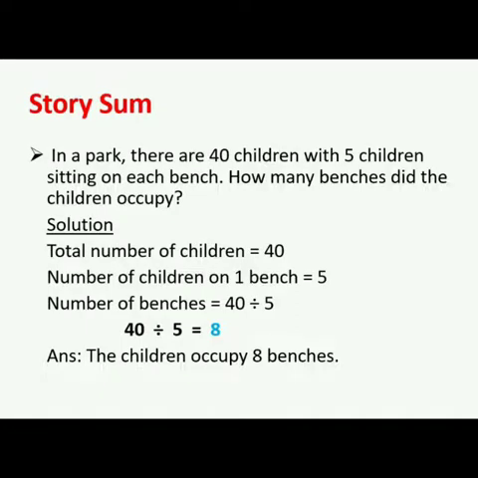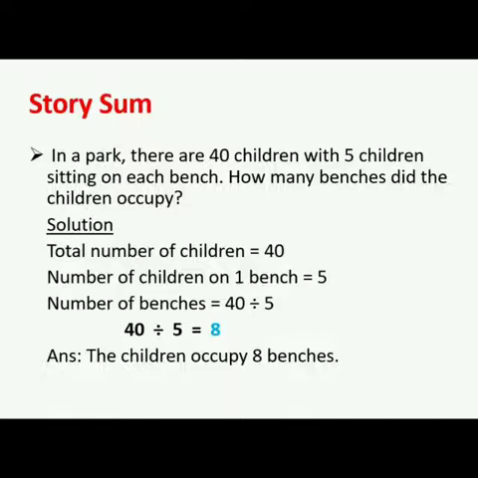So now the last topic of our chapter is story sum. Let's see one example. In a park there are 40 children with 5 children sitting on each bench. So there are 40 children in a park. This is our first statement. With 5 children sitting on each bench.